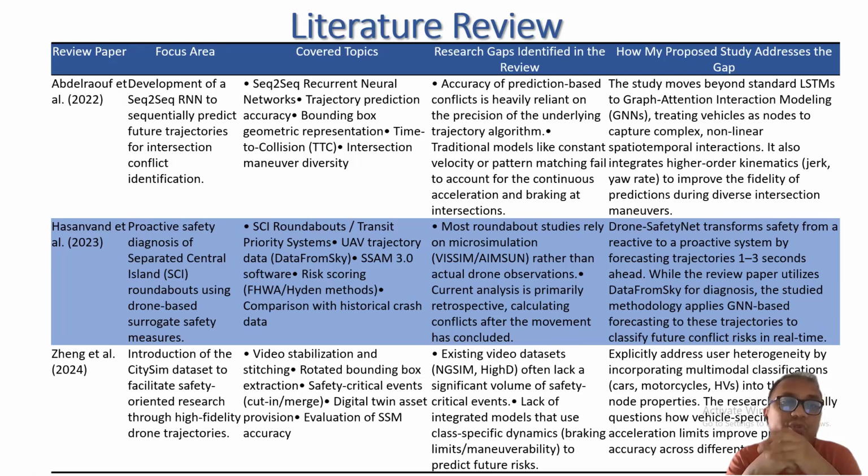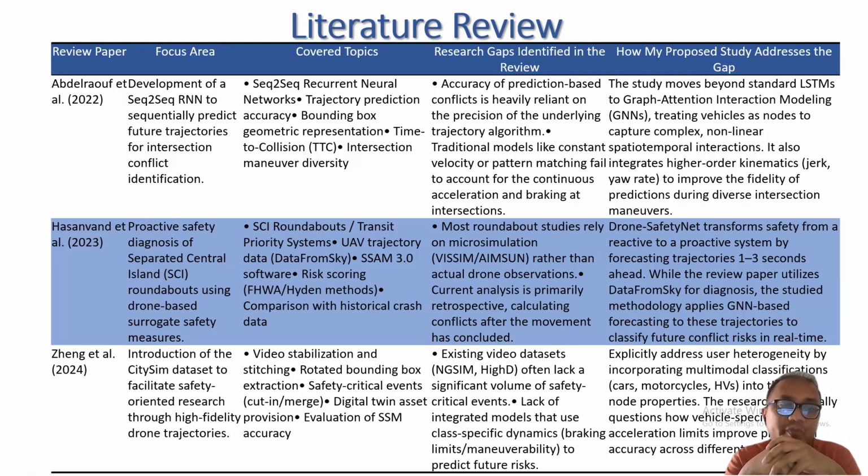Past literature reviews already use RNNs and neural networks to predict future trajectories for intersection conflict identification. But I will move to a graph attention interaction model, which will treat vehicles as nodes and capture complex non-linear spatiotemporal interaction.